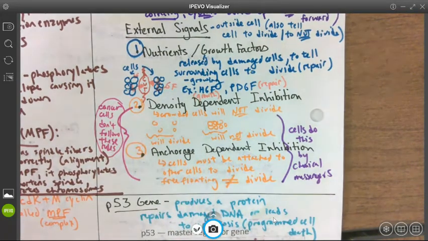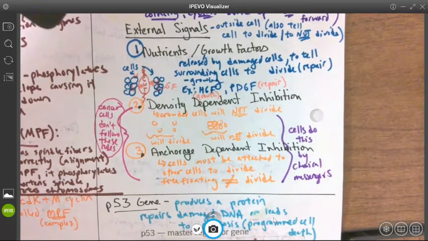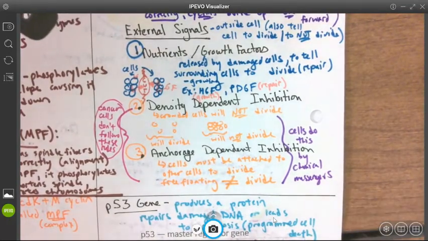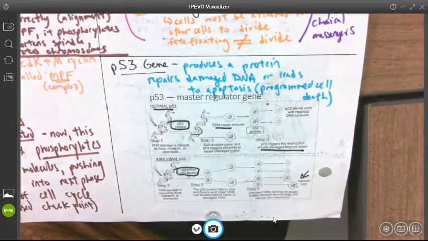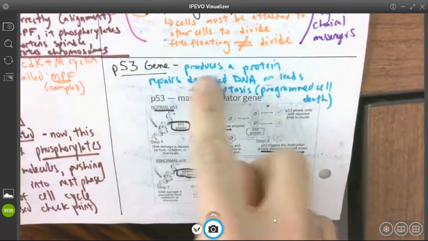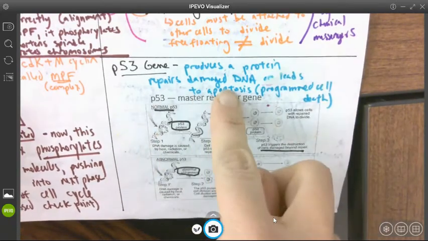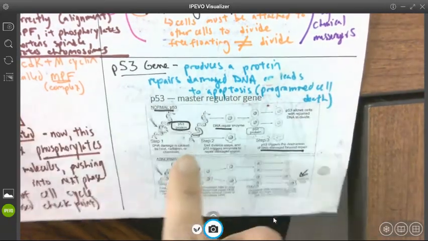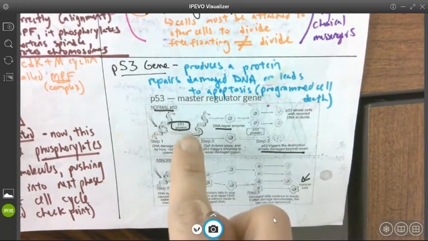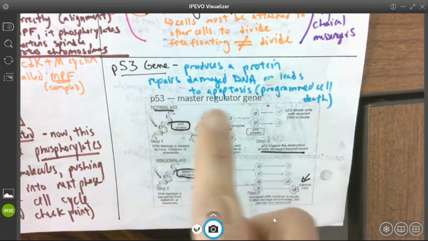That brings me to my last point. Okay. We have a lot of genes and proteins that regulate cell division, CDKs and cyclins, obviously, but there are other genes as well. One example is the P53 gene. The P53 gene produces a protein that repairs damaged DNA or leads to apoptosis, programmed cell death. So with a normal P53 gene, it's repairing the DNA.